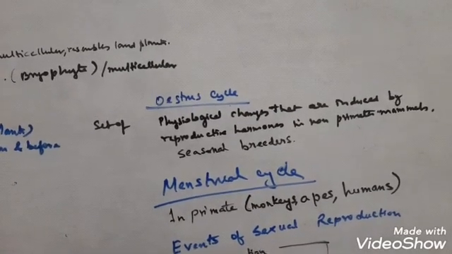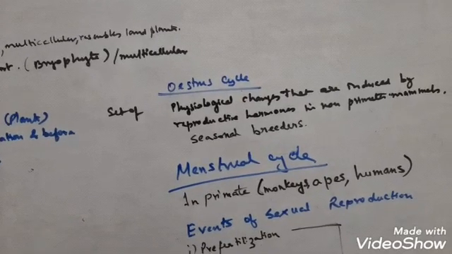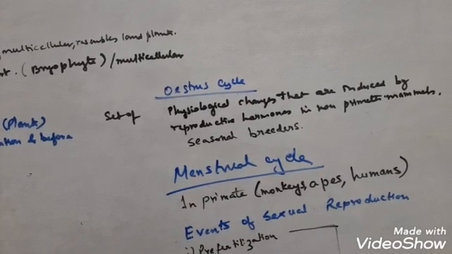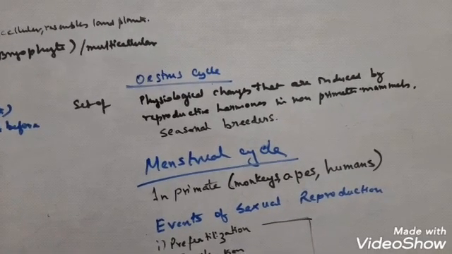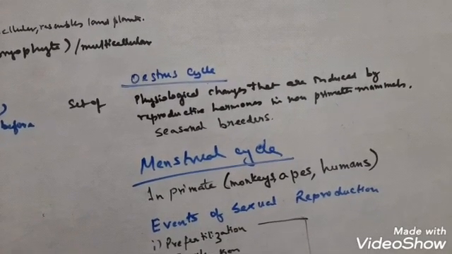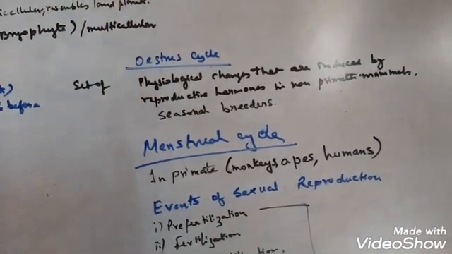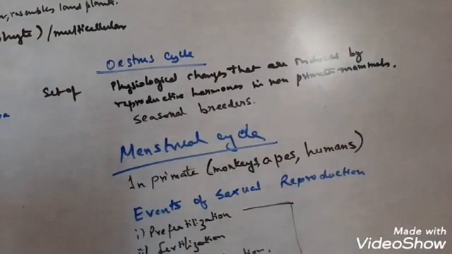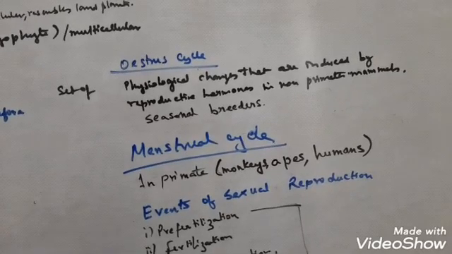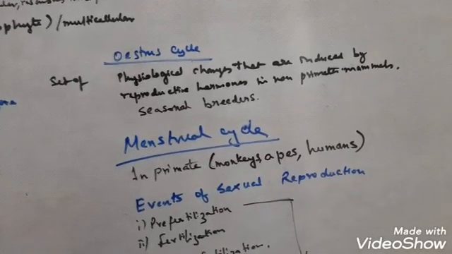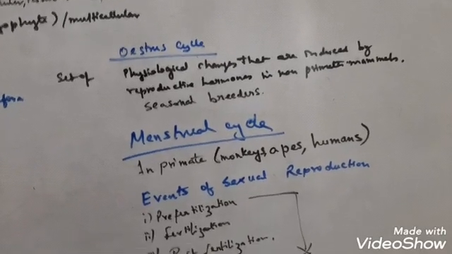Next is the menstrual cycle. In primate mammals like monkeys, apes and human beings, the female reproductive cycle is called the menstrual cycle. So, they are continuous breeders. Apes, monkeys and human beings are primate mammals, so they show sexual reproduction throughout their lifetime. Means within a particular lifespan, they can reproduce. They do not have a particular season for reproduction. So, that is called the menstrual cycle.